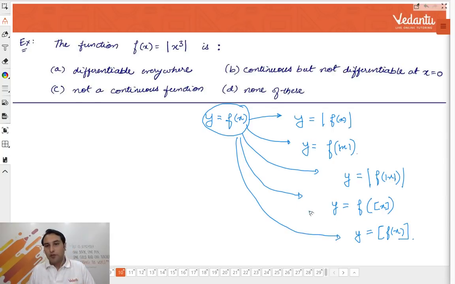And as you saw in the previous two questions, did you use anything other than graph? Nothing. All you did was graph, right? So it's very important to learn the graph transformations here. Today I will cover this and this as well. This I'll take in a course on continuity and differentiability and we'll cover all these things there. So today let's take this question as an opportunity to learn about mod of f(x). So let's look at this.